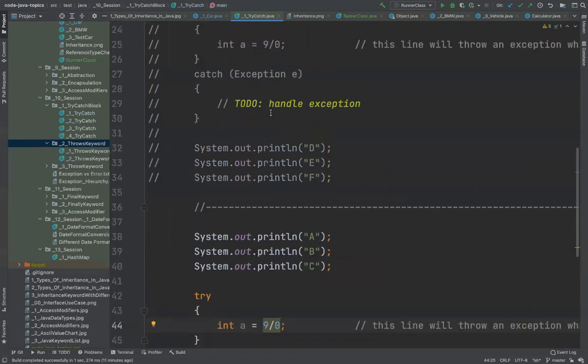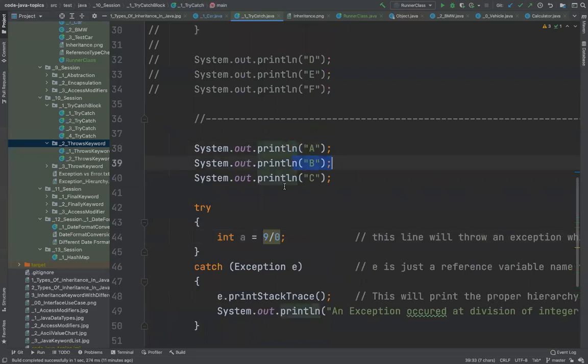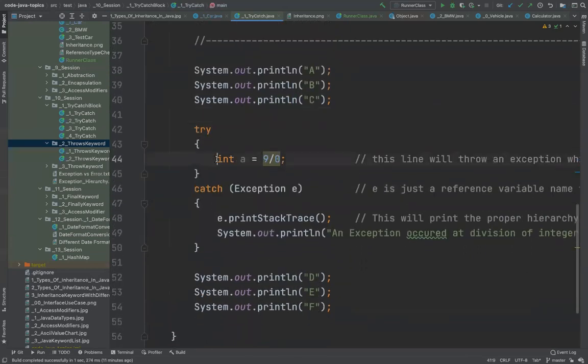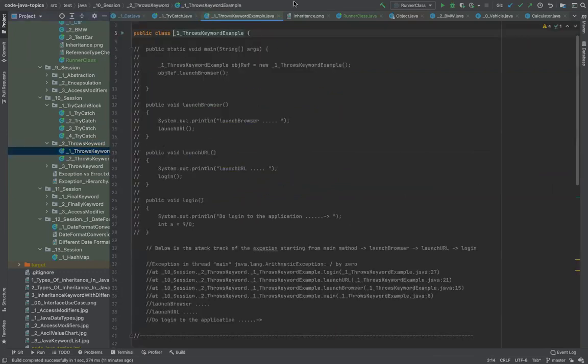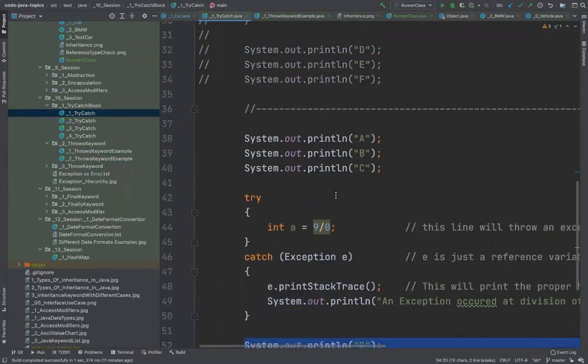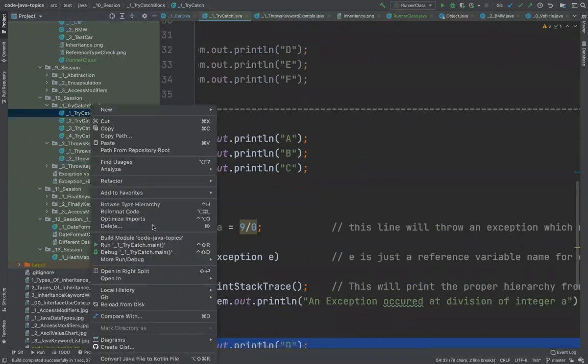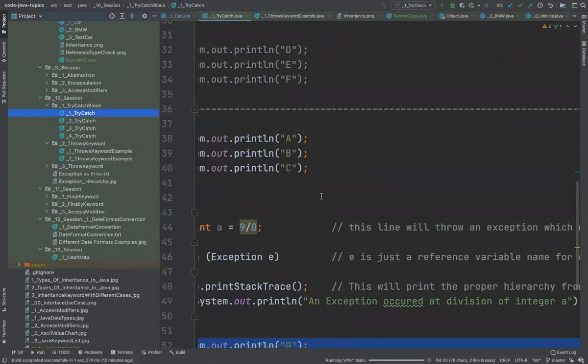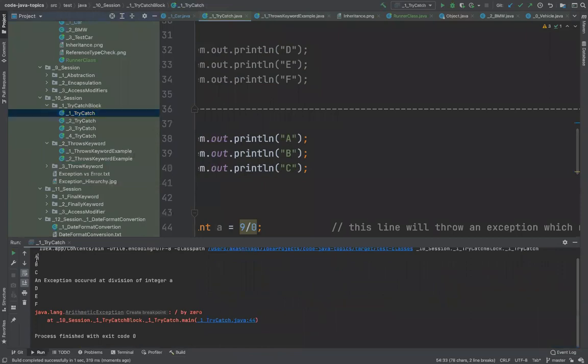When I run this class, it will have A, B, and C. Then it will try to run this, and if there is an error here, it will throw this line. And once this is executed, it will then start executing this. So I'll tell you both the cases. If I go and run this, right click, run, you see I have ABC printed.